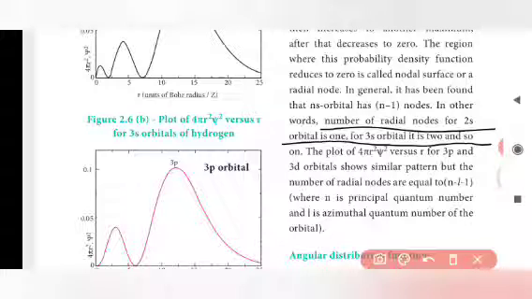The plot of 4 pi r square psi square versus r for 3p and 3d orbitals shows a similar pattern, but the number of radial nodes is equal to n minus l minus 1. Here, this formula is used to find the number of radial nodes, where n is the principal quantum number and l is the azimuthal quantum number.